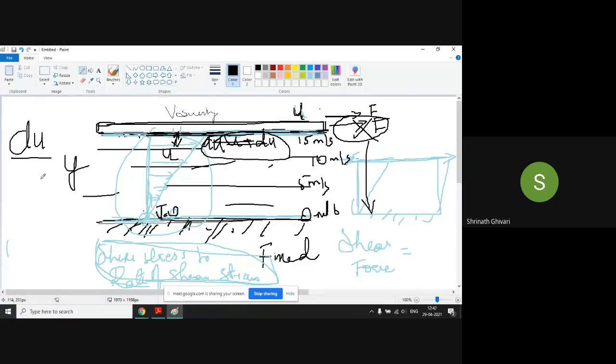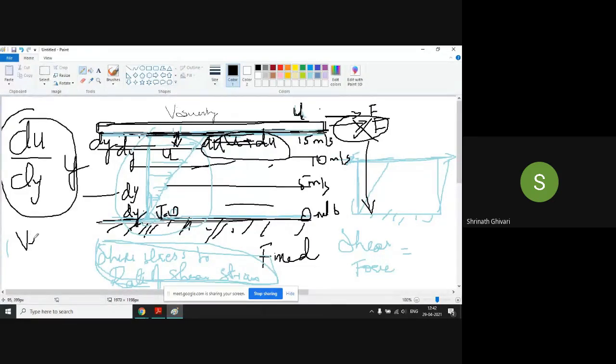with respect to the length, that is dy. Why dy? Because if this is the distance between the two plates, then the distance between the fluid layers will be dy. So this is known as velocity gradient. Why? Because the velocity is going on reducing from the top layer to the bottom layer, or going on increasing from the bottom plate to the top plate.